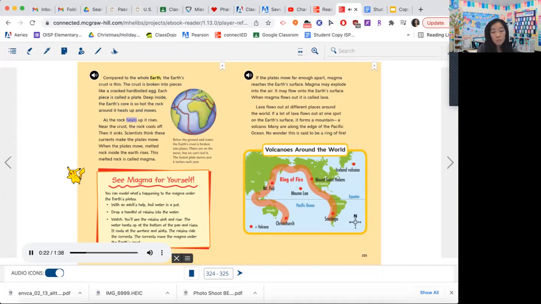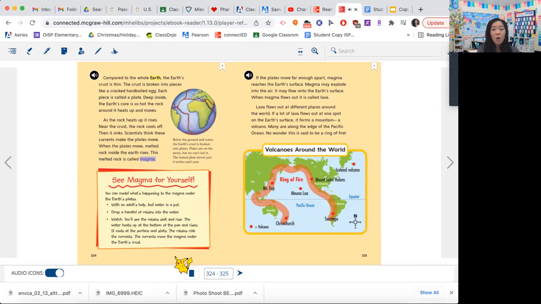As the rock heats up, it rises. Near the crust, the rock cools off. Then it sinks. Scientists think these currents make the plates move. When the plates move, melted rock inside the Earth rises. This melted rock is called magma.